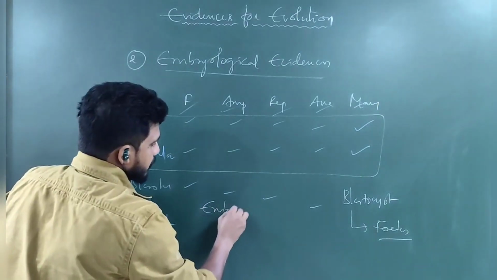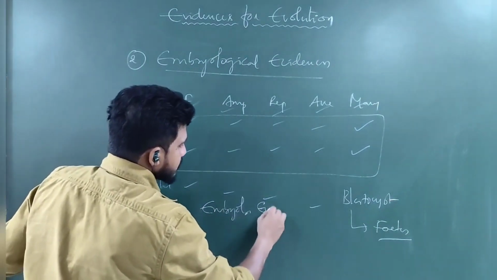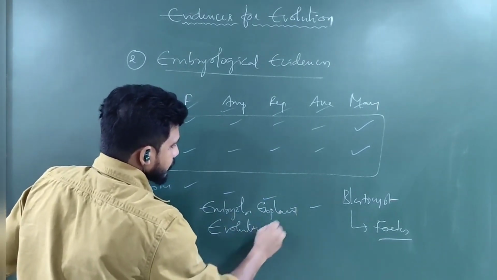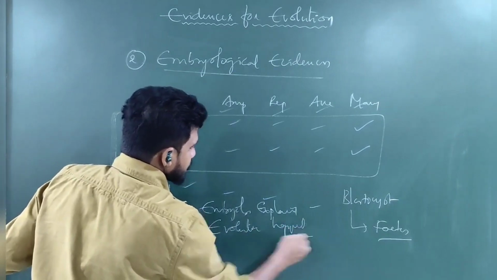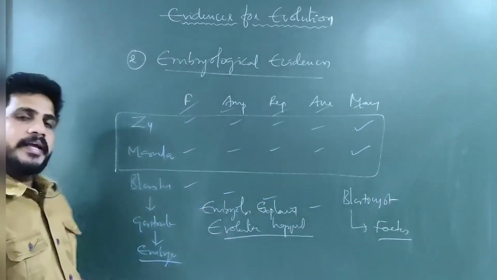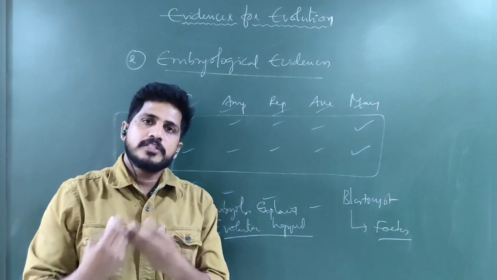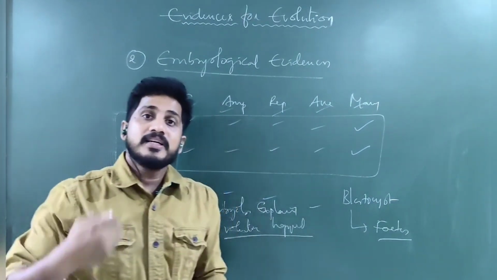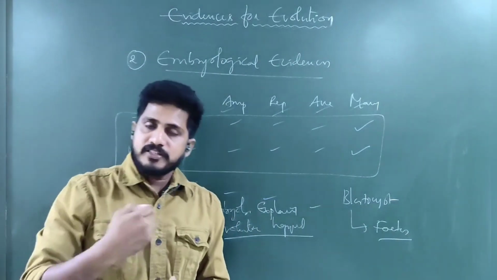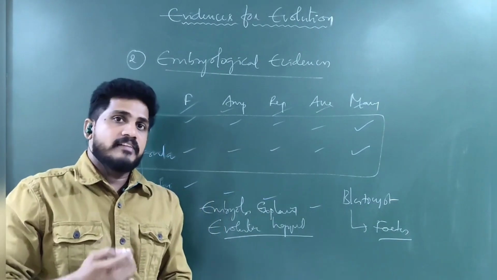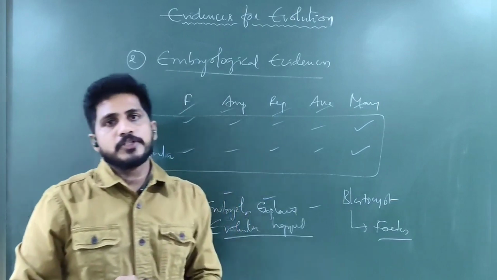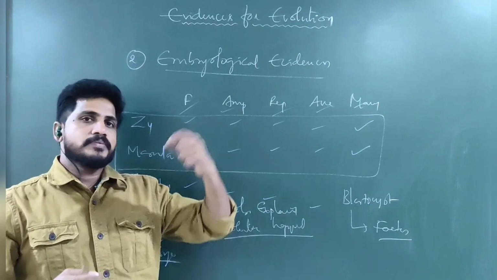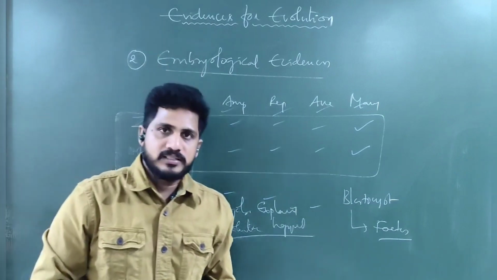So, embryology explains evolution happened, not only in animals, in case of plants also. So pteridophytes to gymnosperms, gymnosperms to angiosperms, xylem and phloem are developed. Vascular plants are pteridophytes. Later, vascular with tubes, gymnosperms. Later, advanced vascular tissue is found in angiosperms. That's why gymnosperms and angiosperms are very tall.